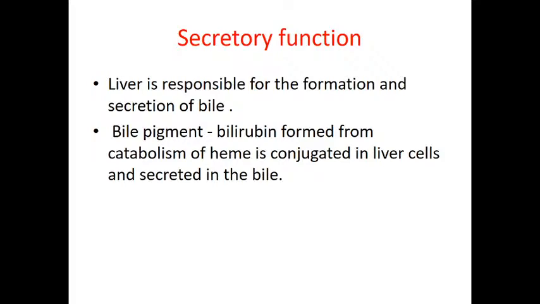Bilirubin is formed from the catabolism of heme, and it gets conjugated in the liver and then secreted into the bile. So bile carries conjugated bilirubin.